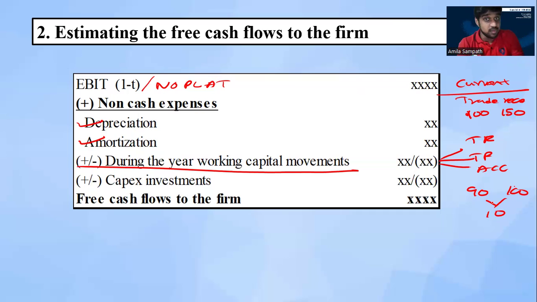I hope all of you have an idea about the identification of cash inflow and outflow from the working capital movements. If you have an idea about cash flow preparation under IAS 7, or cash flow preparation under financial accounting, definitely you know how to identify the cash inflows or outflows from the working capital movements. Then these movements we need to adjust here.